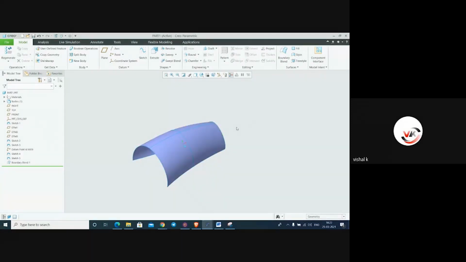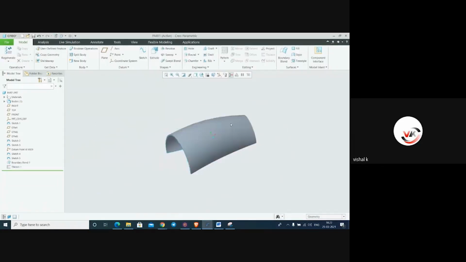Again, we want to do some changes in this. Make it one profile, whatever profile. Okay. So we have converted into solid.